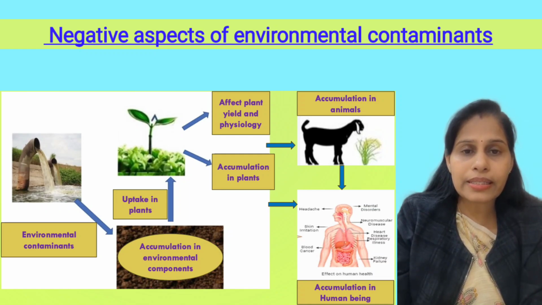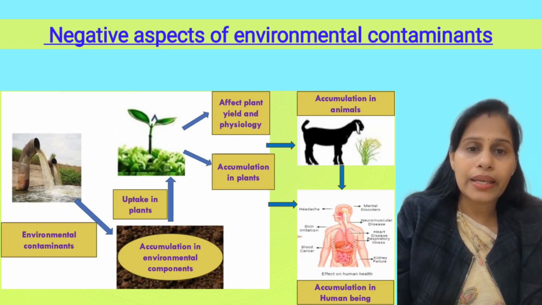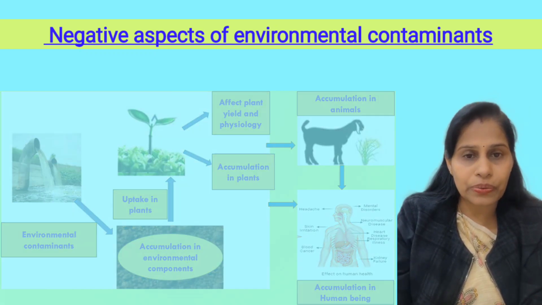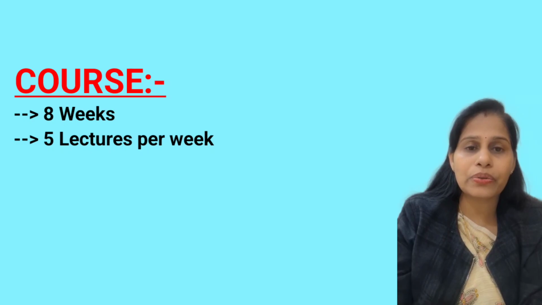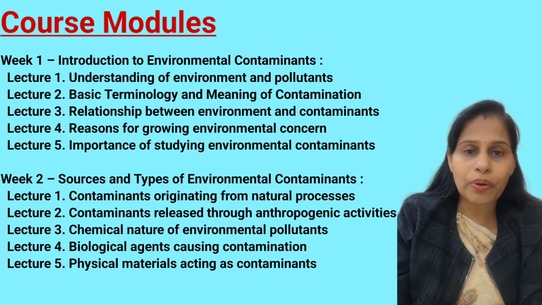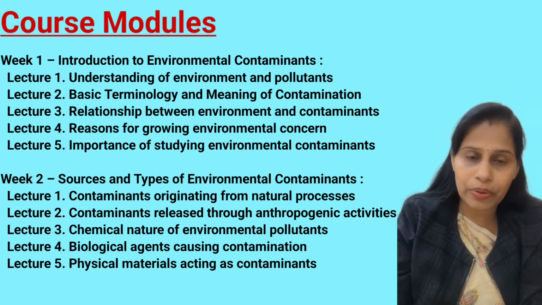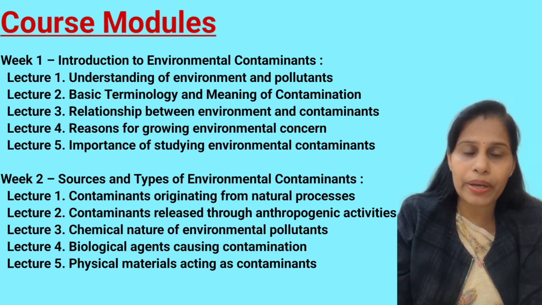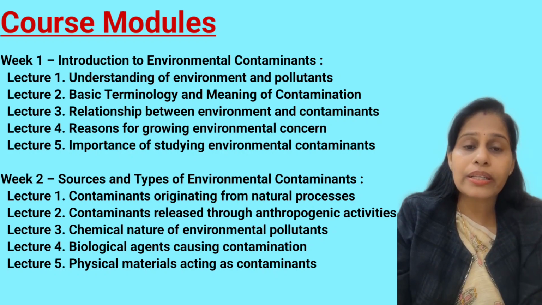In order to understand the basic terminology and the mechanisms in detail, we have offered this course. Our course has been divided into 8 weeks, and in each week there are 5 lectures. This overall course is meant to understand the basic terminology, the connection between the environment and contaminants, and the definition of environmental contaminants.